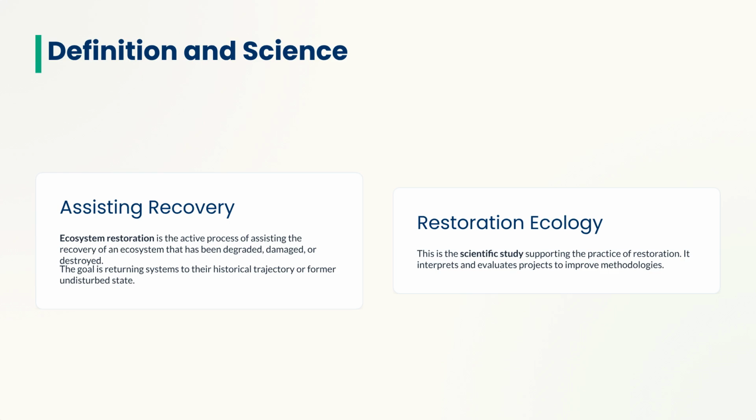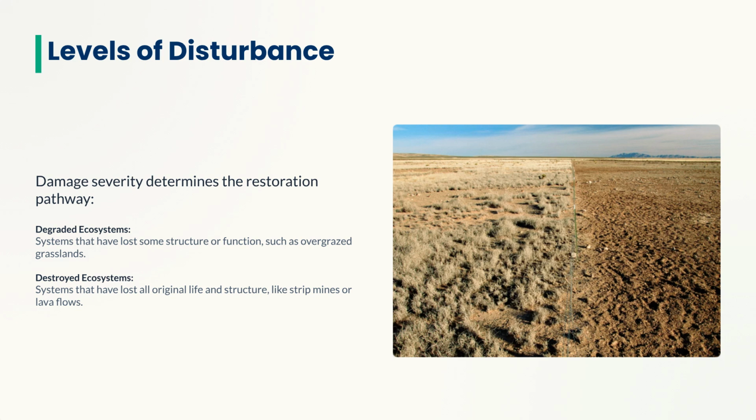Restoration ecology is the scientific study supporting this practice. The severity of damage determines the restoration pathway. Degraded ecosystems, like overgrazed grasslands, have lost some structure or function. Destroyed ecosystems, such as strip mines, have lost all original life and structure.